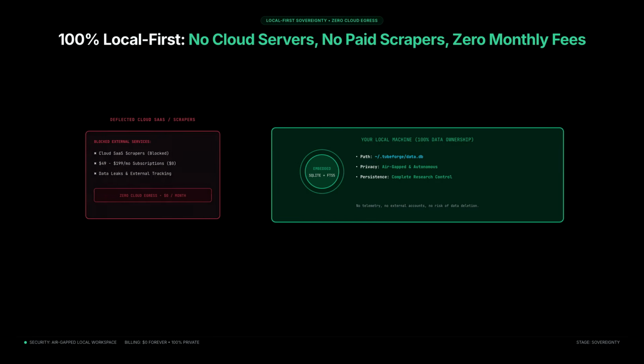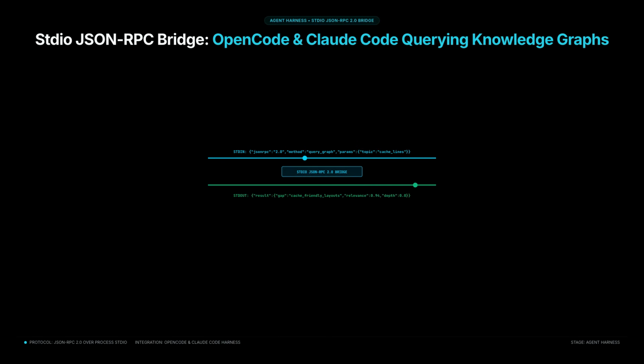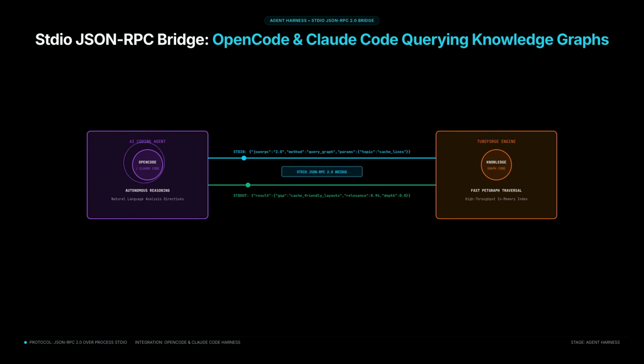There are no cloud servers, no paid third-party scrapers, and no monthly fees. You own your research data completely. TubeForge includes a standard input-output JSON-RPC bridge. This allows AI coding agents like OpenCode or CloudCode to query the graph and run deep analysis autonomously.